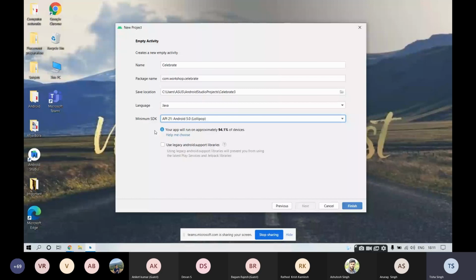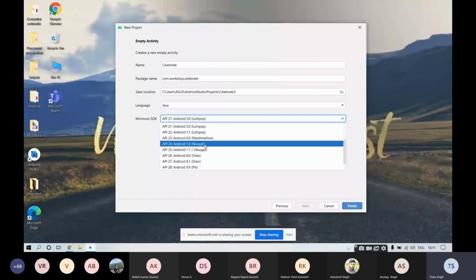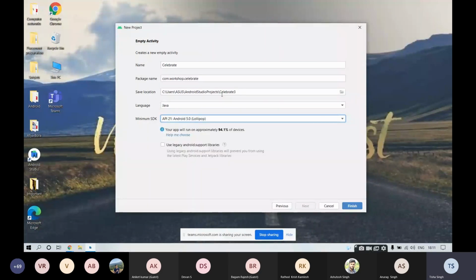We have different versions like Marshmallow, Oreo, Pie, KitKat for Android applications. You can see a message coming up saying that your app will run on approximately 94.1% of devices according to the selected minimum SDK. After finishing all these things, click on the finish button.